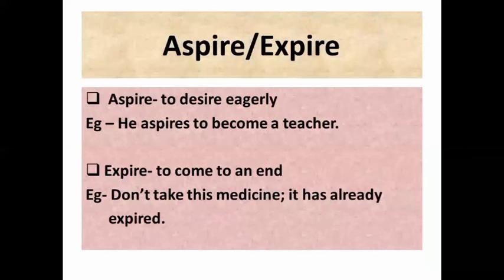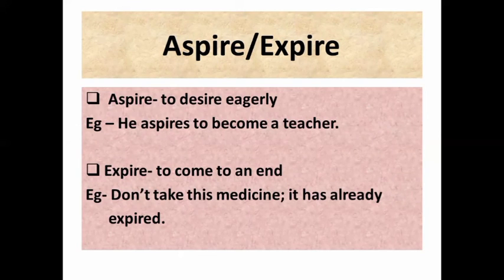Next is aspire, expire. Aspire means to desire eagerly, to want to reach the climax of whatever your desires are. He aspires to become a teacher, means his desire was to become a teacher. Expire means, obviously, I hope that you are quite familiar with this word, to come to an end. Don't take this medicine, it has already expired. It means the date of that particular medicine has ended now, so you can't eat it. So this is the difference between aspire and expire.